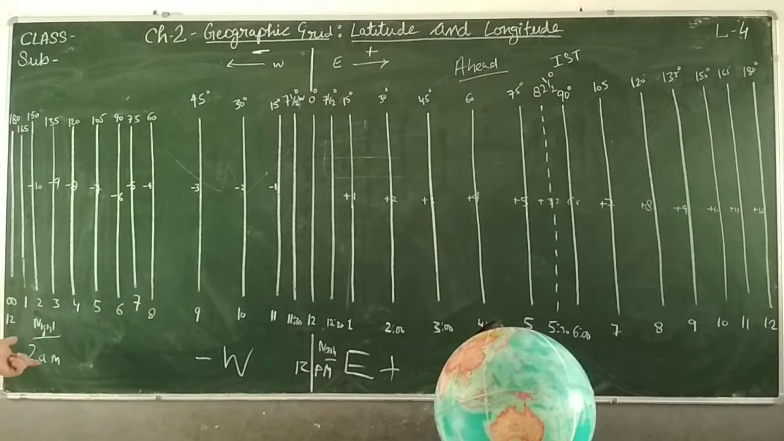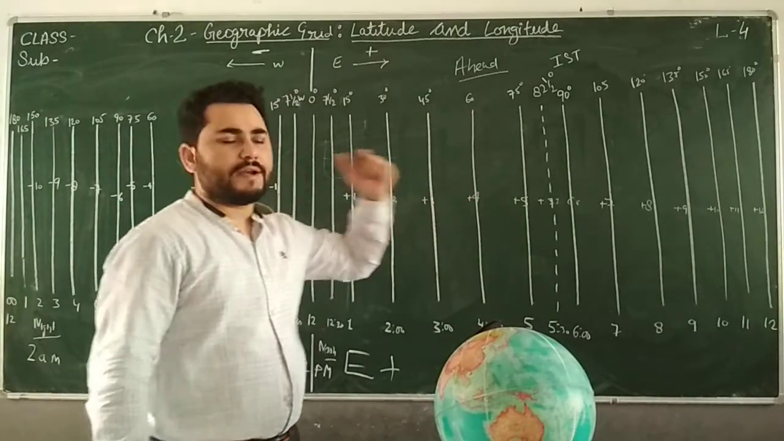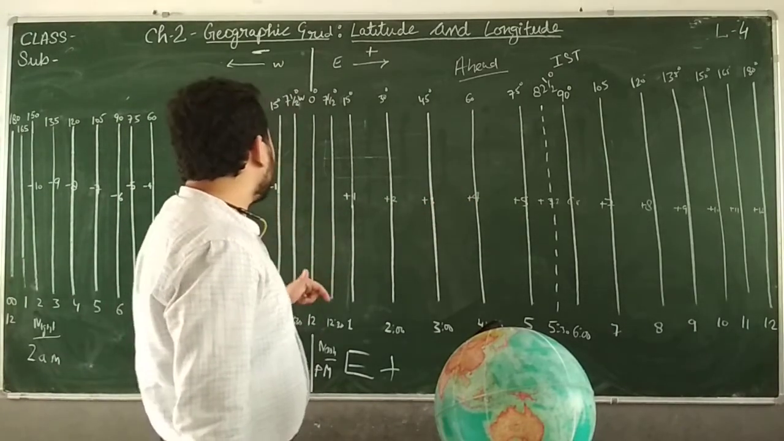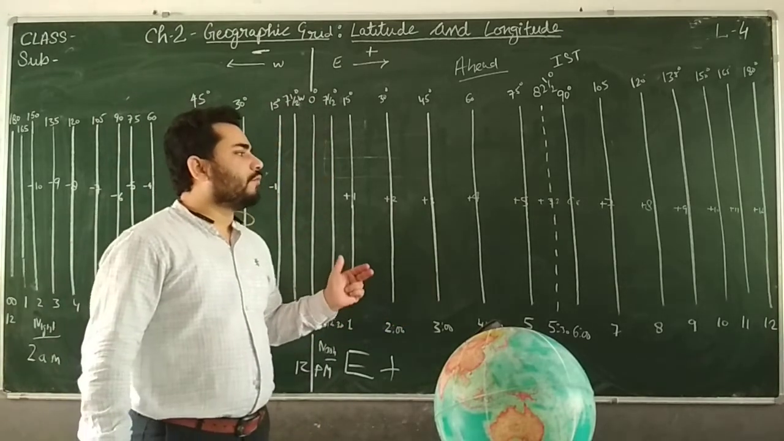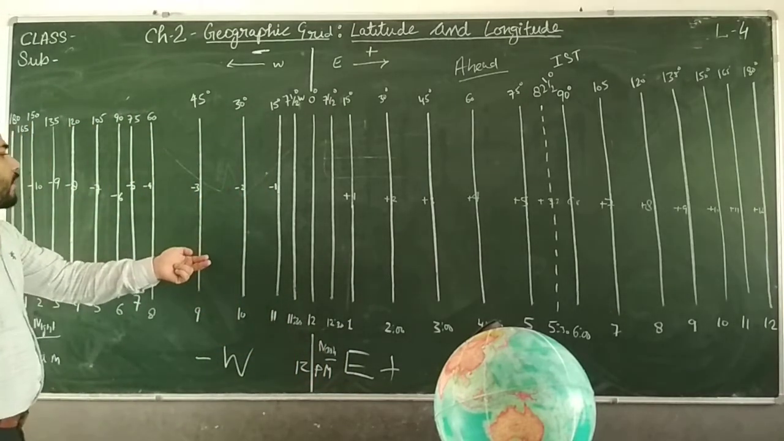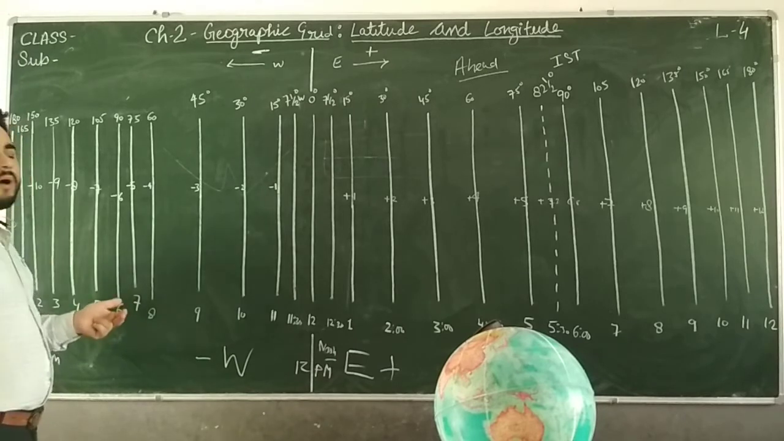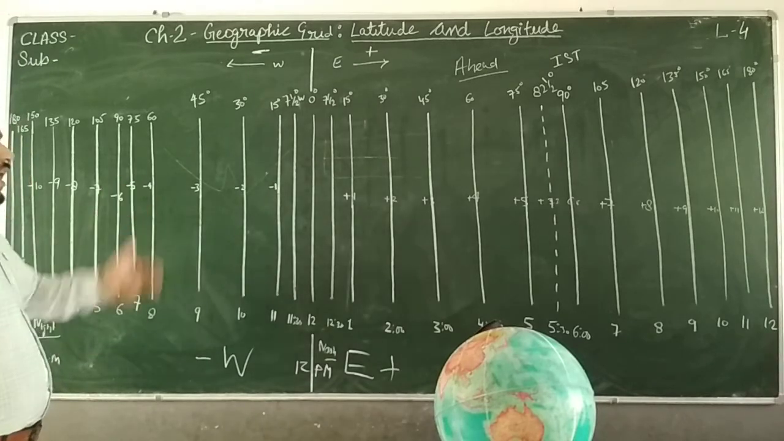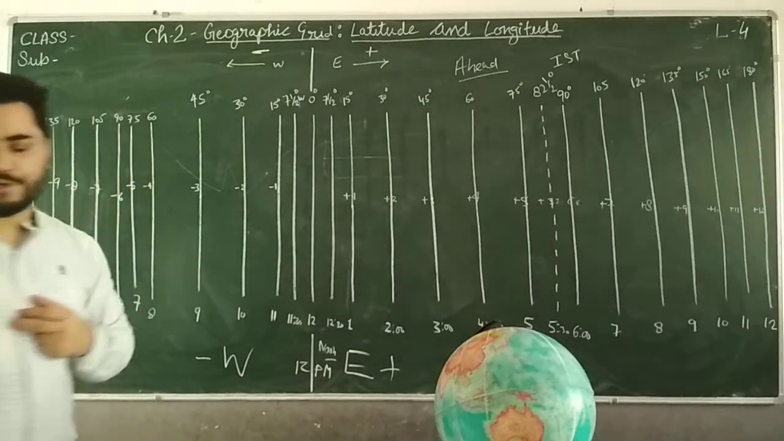So that is in the western hemisphere, and this is in the eastern hemisphere, right? If you are moving towards east from London, it means you are moving ahead of GMT, and if you are moving towards west of London, it means you are moving behind of GMT, Greenwich Mean Time. Clear? Let me check the video.